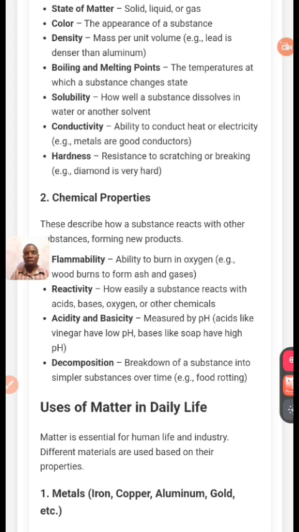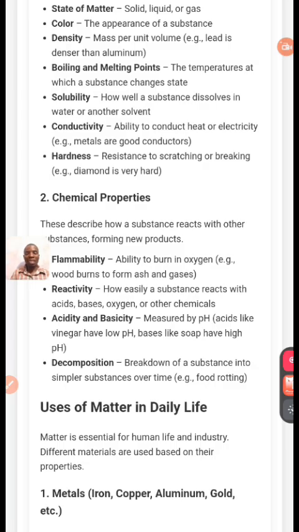Now, matter normally changes, but we have chemical change. When we talk about chemical change, it is not reversible. When it is burnt like this, you cannot reverse it. Like when you burn a leaf, the leaf that you burn, you cannot recover it back again.